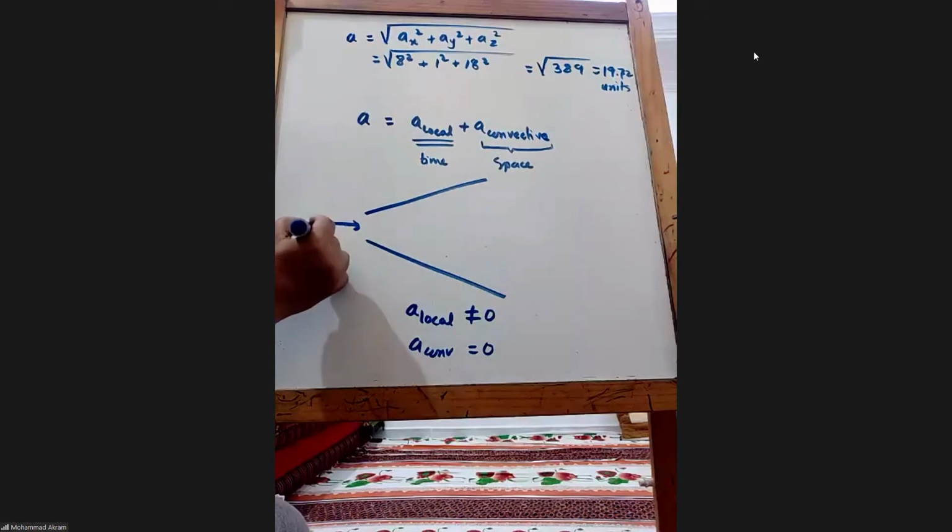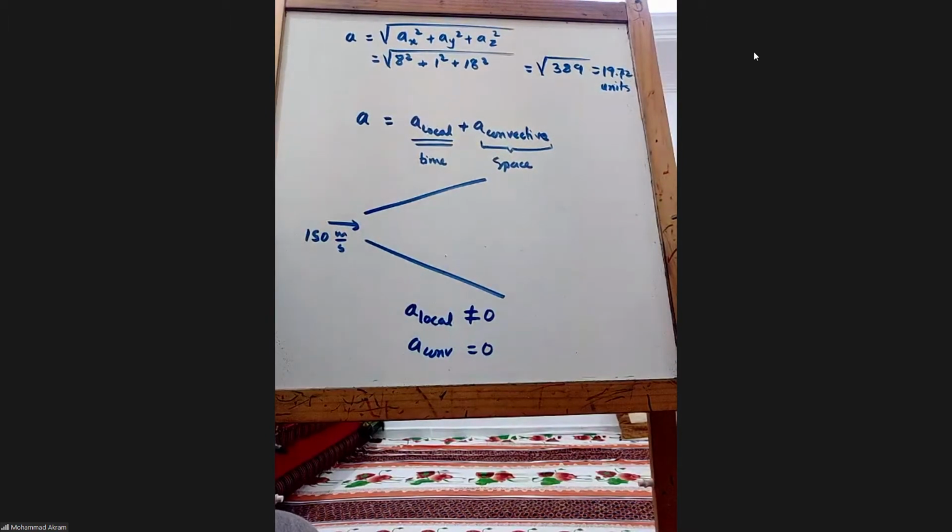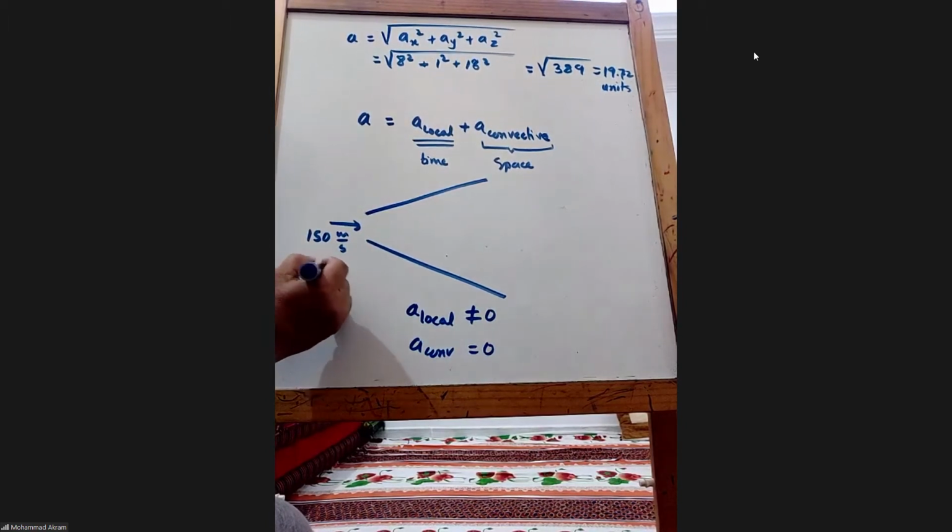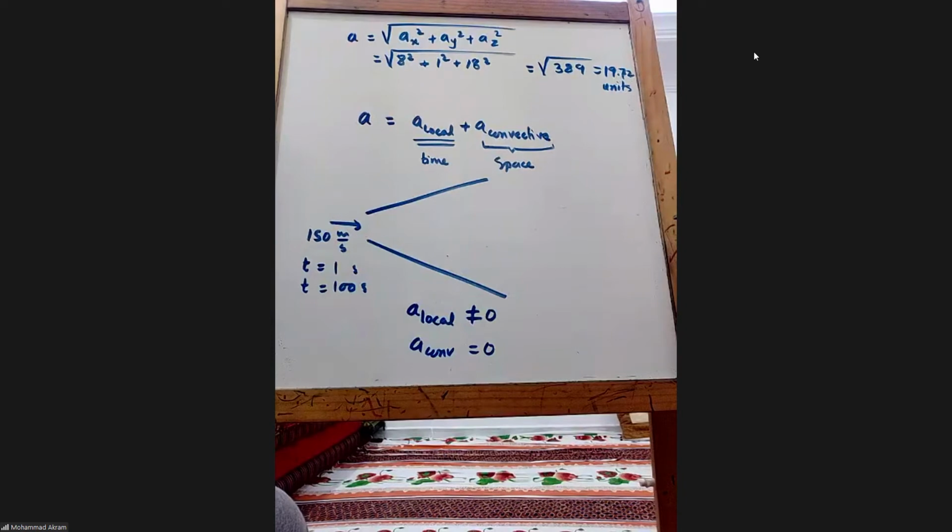The flow velocity is 150 meter per second. At t equal to 1, it is 150, and even at t equal to 100 seconds, it is the same 150. Okay.